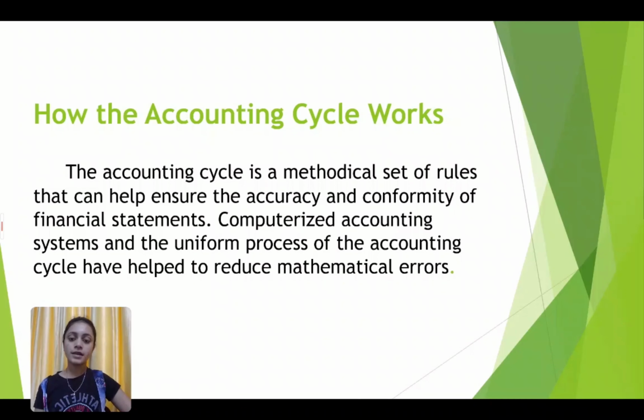How the accounting cycle works: the accounting cycle is a methodological set of rules that can help ensure the accuracy and conformity of financial statements. Computerized accounting systems with a uniform process of accounting cycle have helped to reduce mathematical errors. The main purpose of accounting is to keep track of the financial activities that occur during a specific accounting period, which can be monthly, quarterly, or annually. In short, the accounting cycle verifies that every dollar going in and out of the various general ledger accounts is reported.